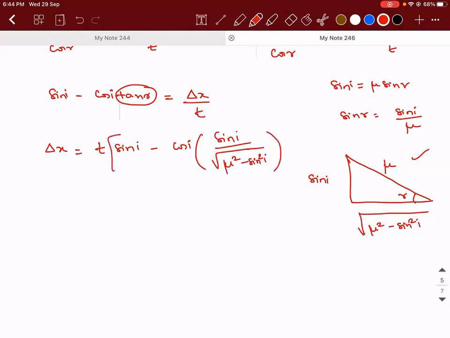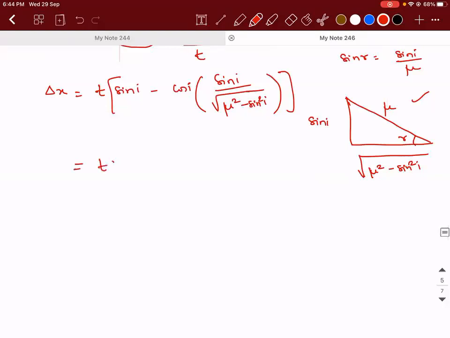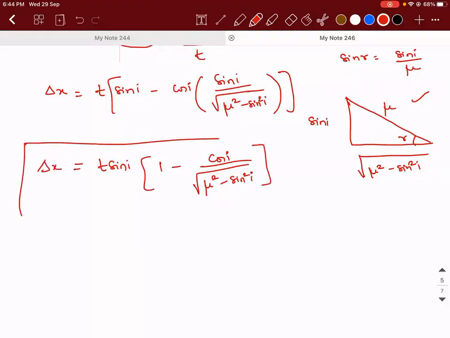Right. t is multiplied to everything. So what is common in the numerator? I can take t sin i into 1 minus cos i divided by root of mu square minus sin square i. So this is a formula for lateral shift with respect to a prism of thickness t and angle of incidence i, refractive index being mu.